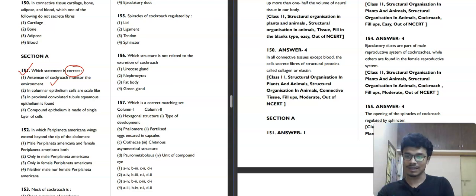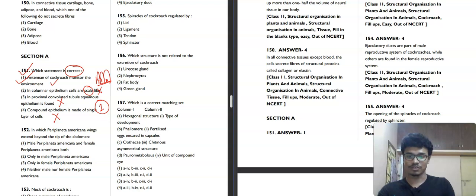Now the second one says that columnar epithelium cells are scale-like. No, the cells are column-like, and the nucleus is present at the base. So this statement is not correct. And in the proximal convoluted tubule, squamous epithelium is found. No, it's not true. In the proximal convoluted tubule, cuboidal epithelium is found. Then compound epithelium is made up of a single layer. No, compound epithelium is made up of two or more layers. It is also not correct. So the correct statement is the first option.